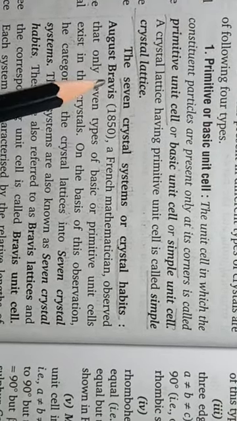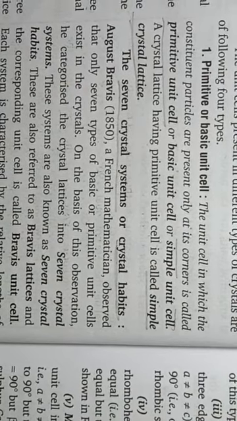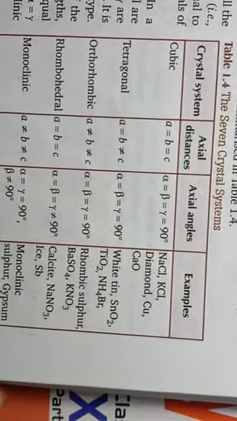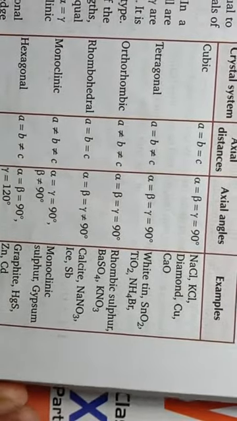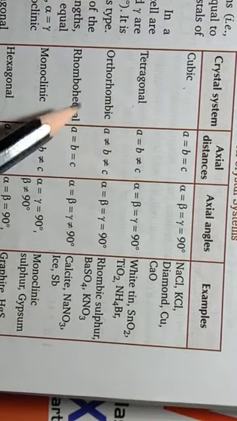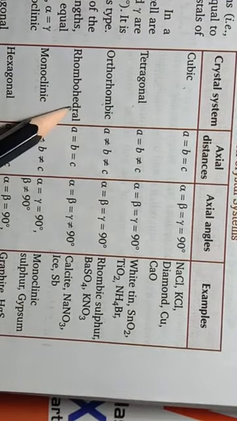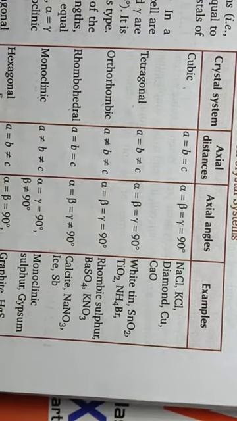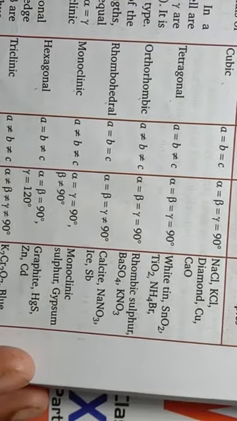Okay, so these 7 types of primitive crystal habits are these: cubic, tetragonal, orthorhombic, rhombohedral, monoclinic, hexagonal and triclinic.